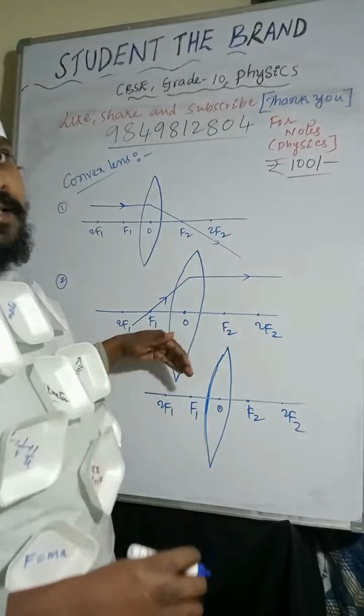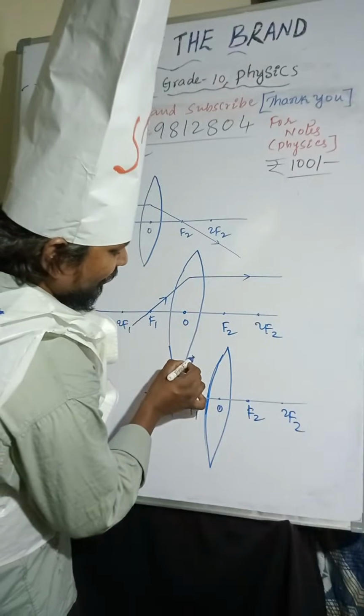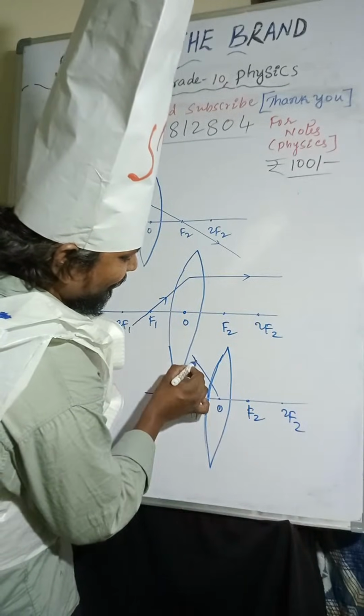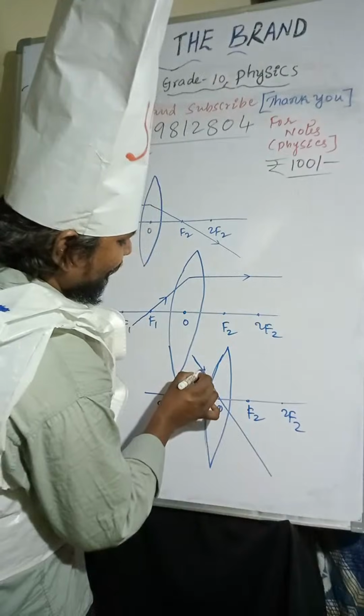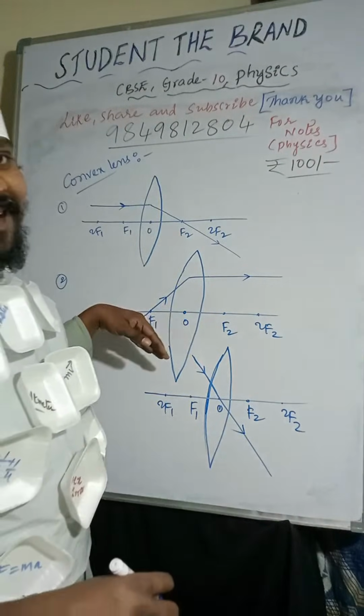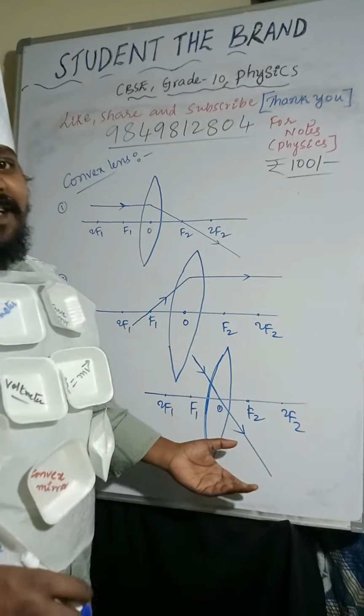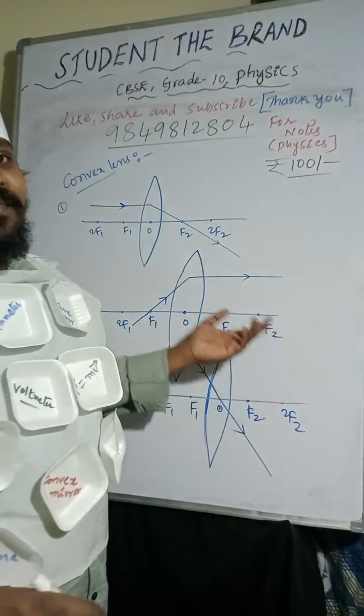The light ray is passing through optic center, so no deviation takes place. It moves on.